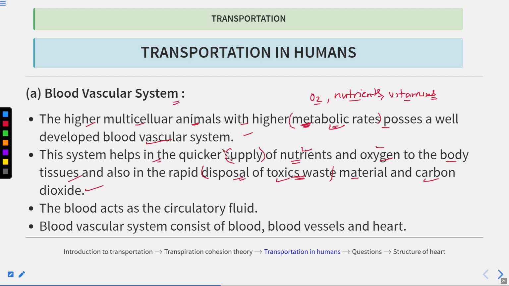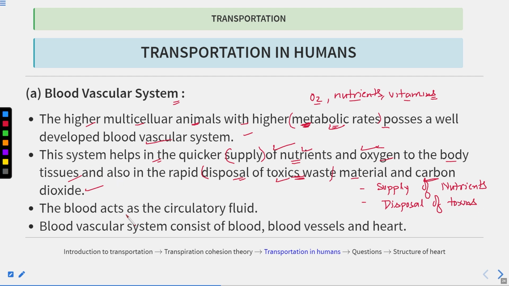The first role is that it helps in the supply of nutrients as well as oxygen. You can write supply of nutrients as well as oxygen. Second is the disposal of toxic waste as well as gases such as carbon dioxide. It is also required for the disposal of toxins.